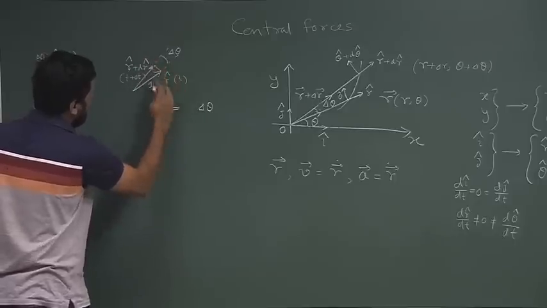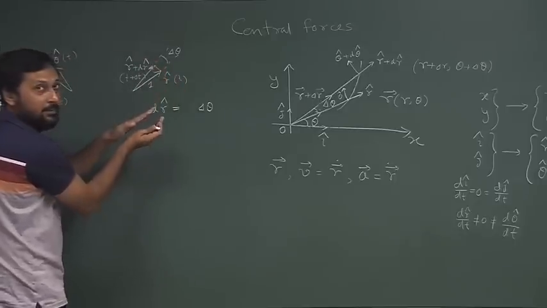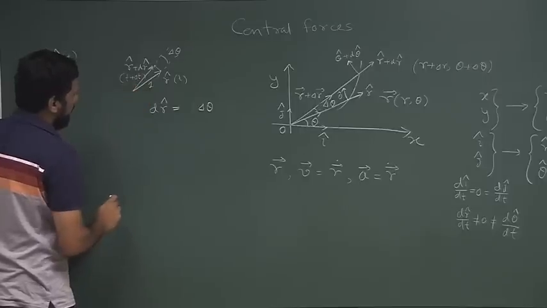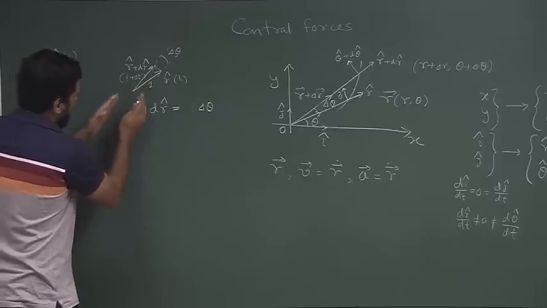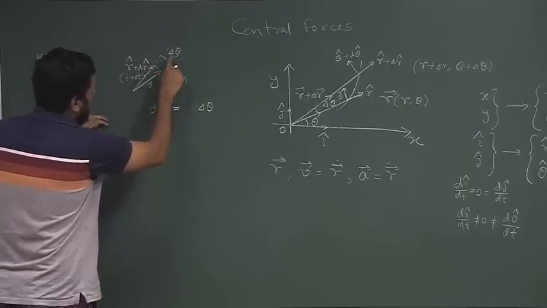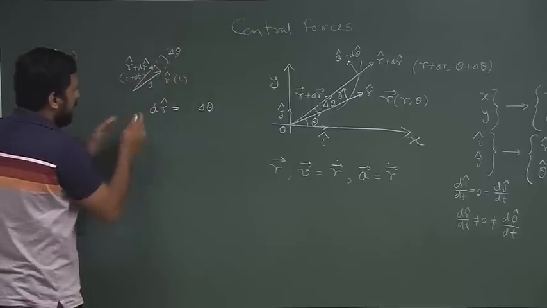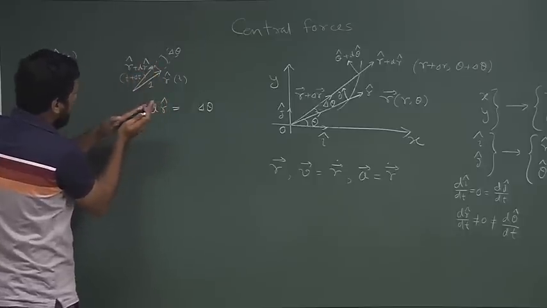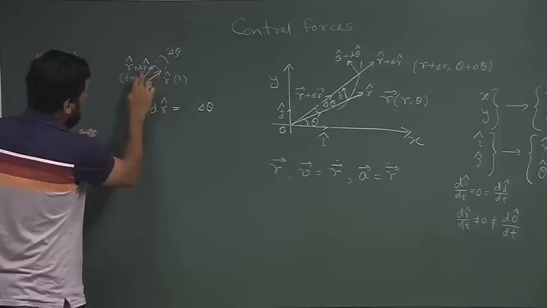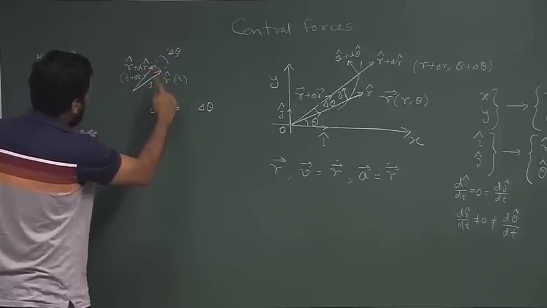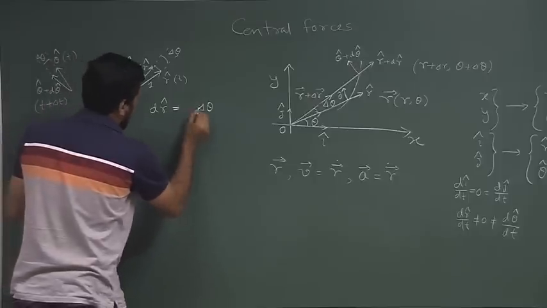a direction which is perpendicular to r cap in the limiting case when delta t becomes 0. So, in the limiting case when delta t becomes 0, d theta also becomes 0, and r cap and r cap plus d r cap almost fall on each other. So, that means d r cap is a direction pointing perpendicular to r cap, which is the direction of theta cap.